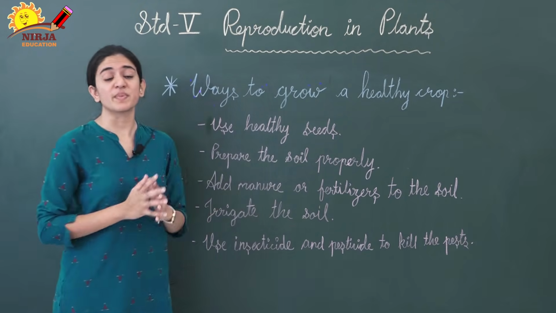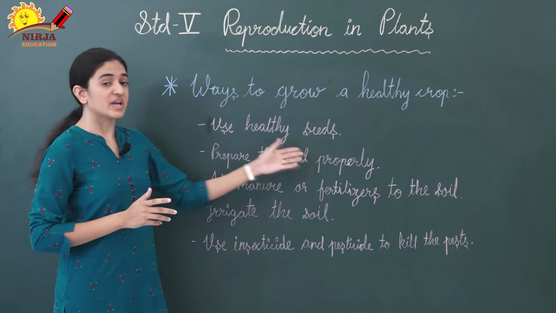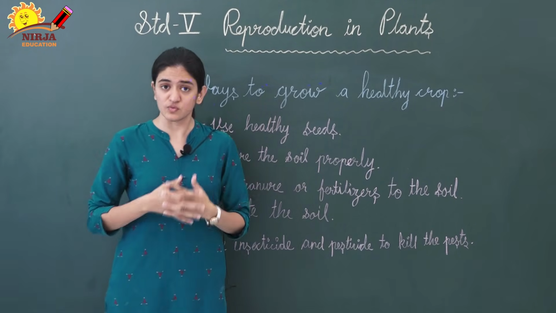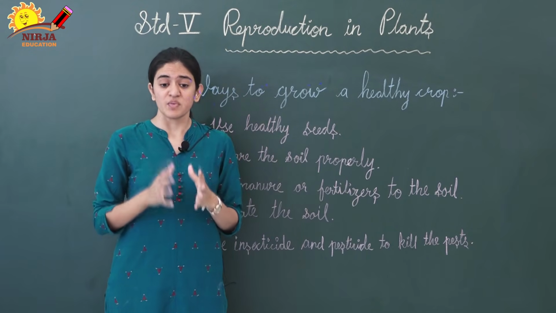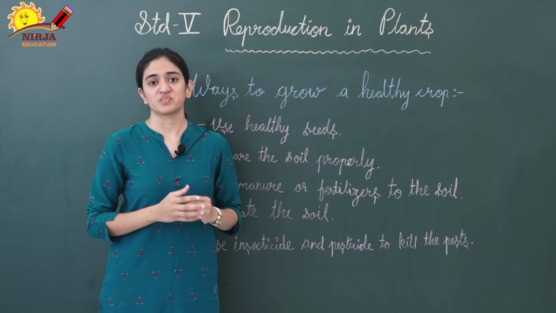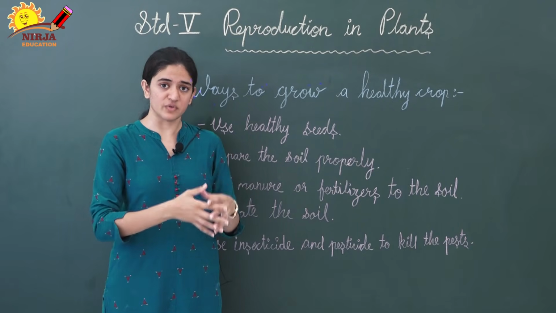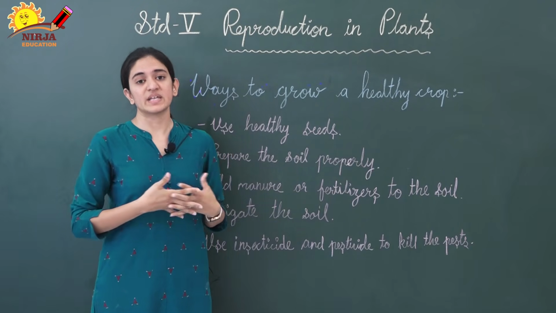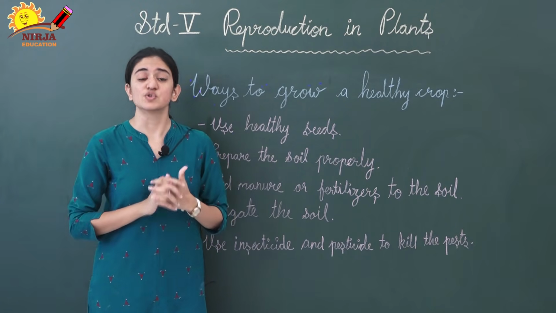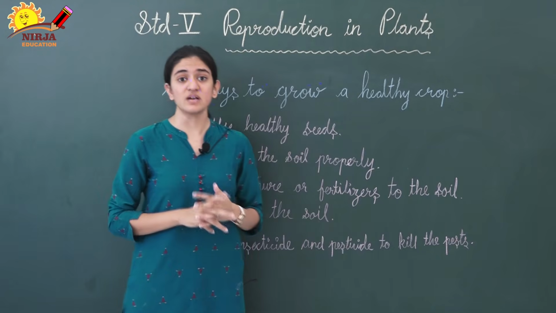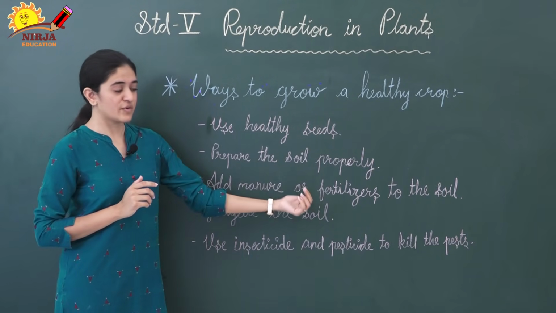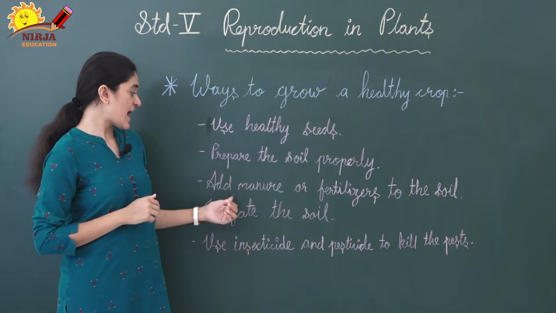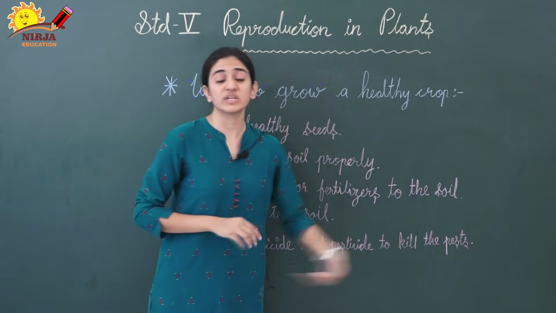Second one is prepare the soil. Prepare the soil properly. For that we should make the soil fertile, right? Then only we can get the proper yield. For that we can add manure or fertilizers. The third one is add manure or fertilizer to the soil.